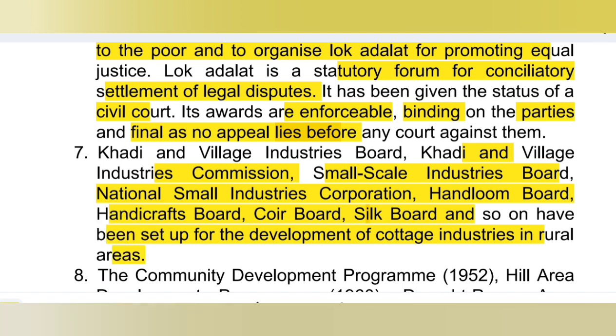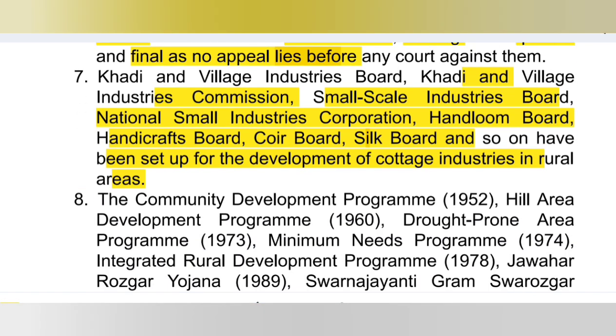Okay, according to the Gandhian principle, Article 43 I think, Article number 43 suggests to promote cottage industries on an individual or cooperative basis in rural areas, right? So under Gandhian principle, Article 43 said to promote cottage industries on an individual or cooperative basis in rural areas. Clear? So Khadi and Village Industries Board, Khadi and Village Industries Commission, all of these were established.